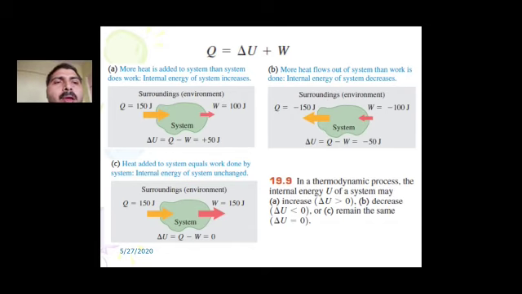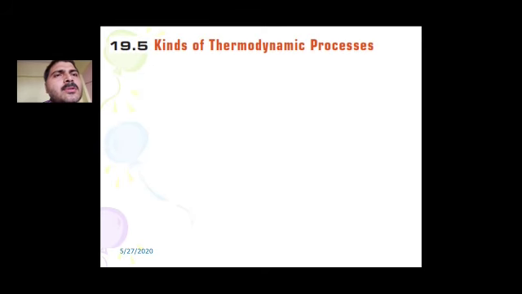In the case of example C, heat added to the system is equal to the work done by the system. So here there is no change in internal energy, so the internal energy of the system remains the same. So if the amount of heat applied to the system is the same as the work done by the system, then the internal energy of the system doesn't change, or you can say the temperature of the system doesn't change.